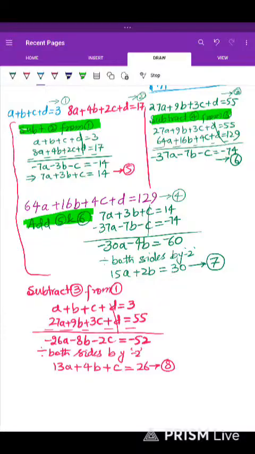Earlier we solved 1, 2. Now we solved 1, 3. Earlier we solved 3, 4. Now we solve 2, 4. Subtract 4 from 2. So what is 4 and what is 2? Equation 2 you can see is 8a plus 4b plus 2c plus d is equal to 17.